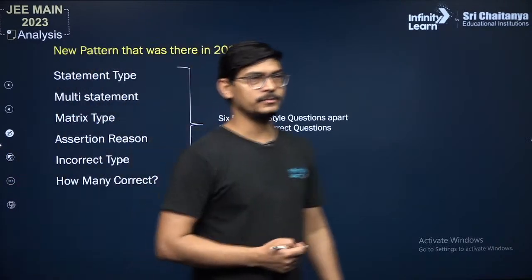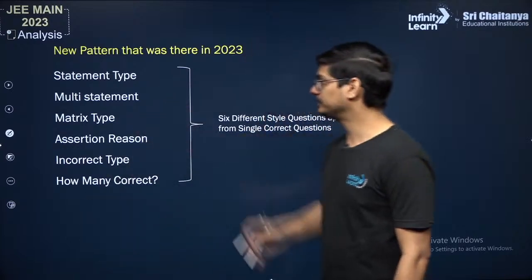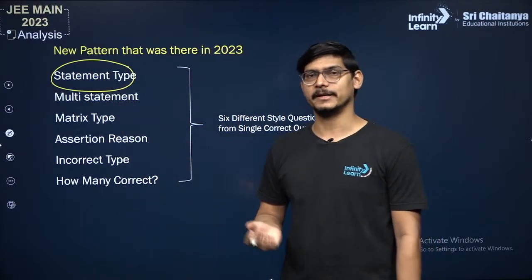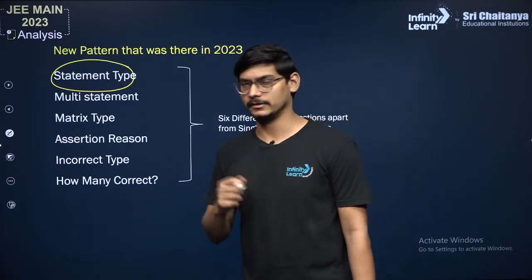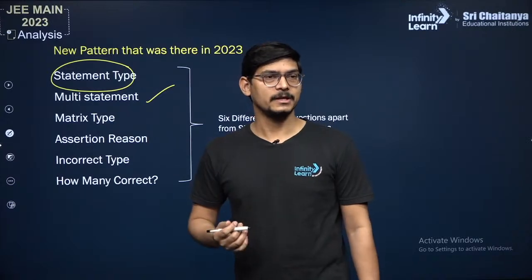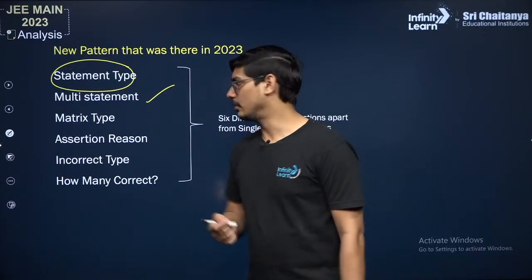So these were some new styles which were observed. Statement type questions: there are 2 statements, 1 and 2, both are correct, both are incorrect, or one correct and another incorrect. Multi-statement, as I said, where there were more than two statements, and the question was which are correct or which are not.